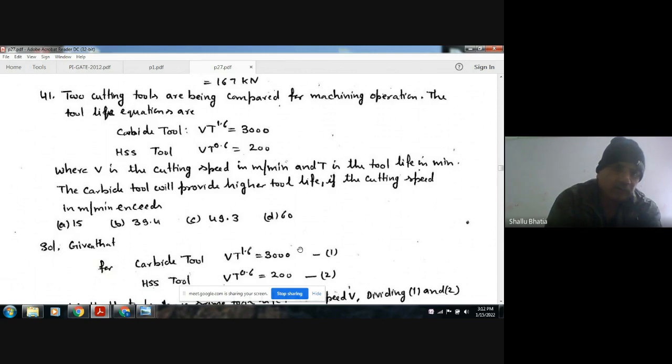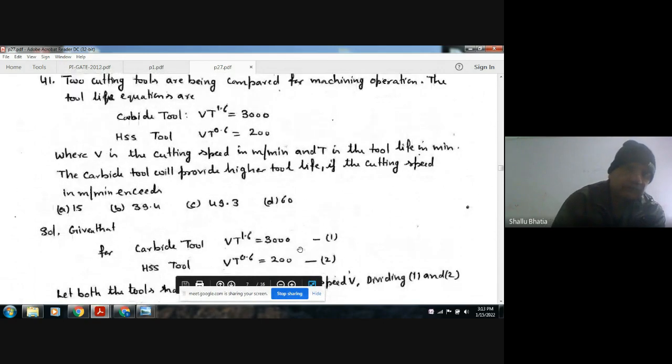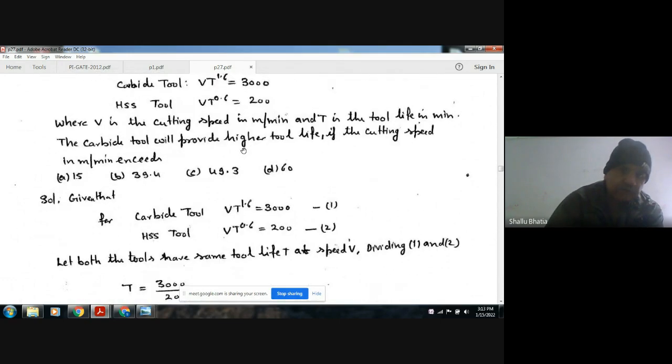The carbide tool will provide higher tool life if the cutting speed in meter per minute exceeds A 15, B 39.4, C 49.3, D 60. So this is the carbide tool equation and this is the HSS tool equation.